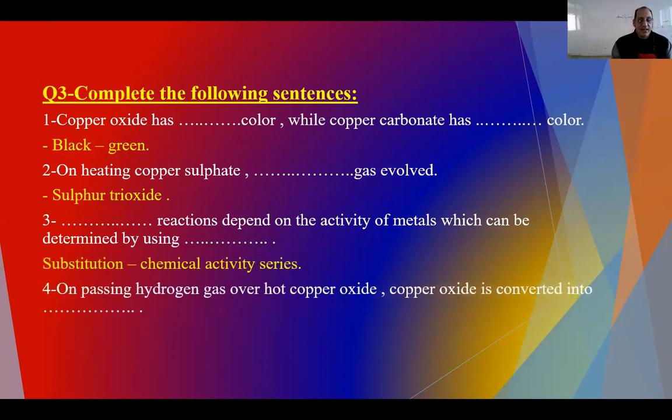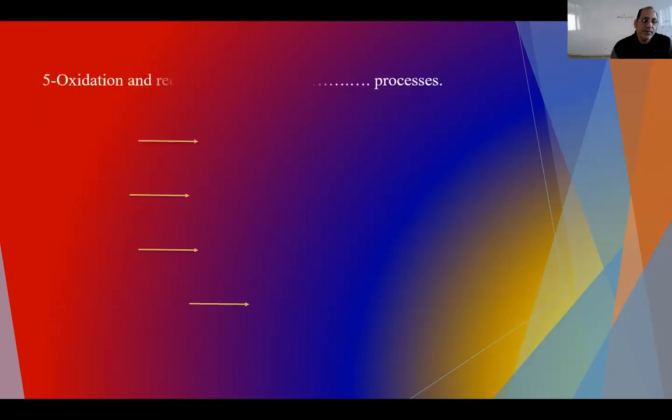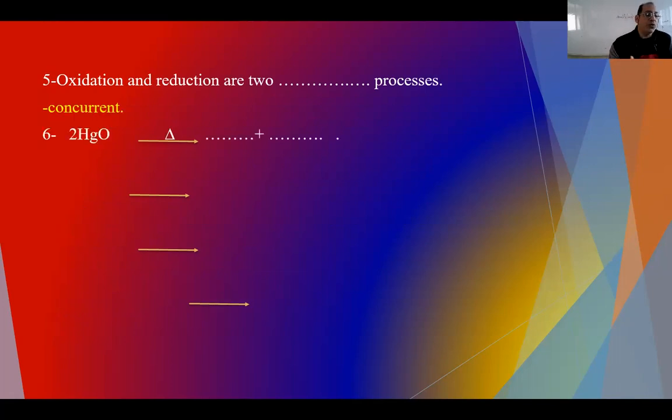On passing hydrogen gas over hot copper oxide, it will give its oxygen to hydrogen, so it will lose its oxygen to become only copper precipitated. Oxidation and reduction are two processes that happen at the same time, a reciprocal process, so it means concurrent process. 2HgO will decompose into its main elements, 2Hg plus O2.